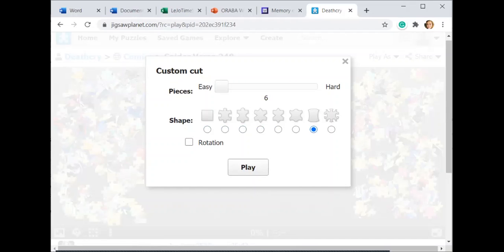And then another great thing to look at before you let the client play independently is to make sure this is unchecked. If it's checked, it means that the puzzle pieces have been rotated and they would have to rotate to the correct orientation for the puzzle to fit. And that can be extra challenging. So for the purpose of this demonstration, I'm just going to do 6 pieces.